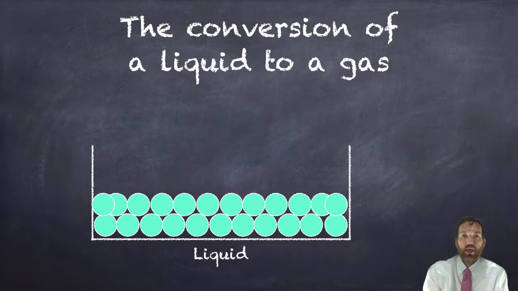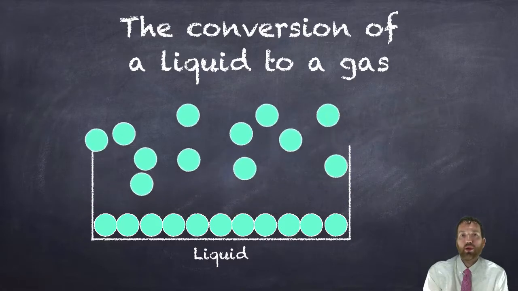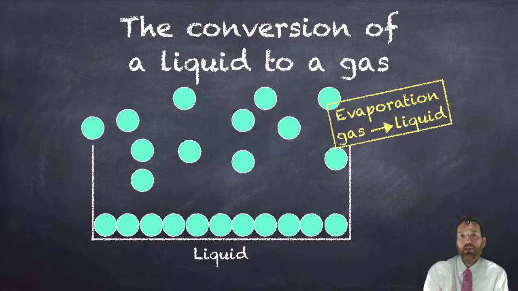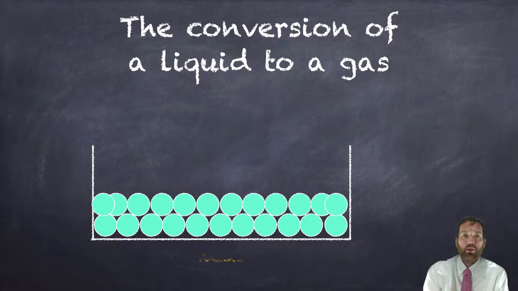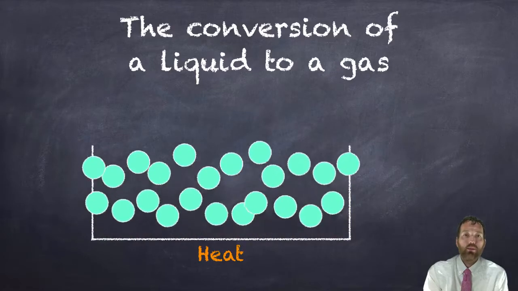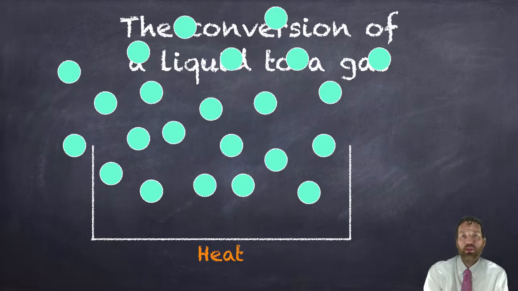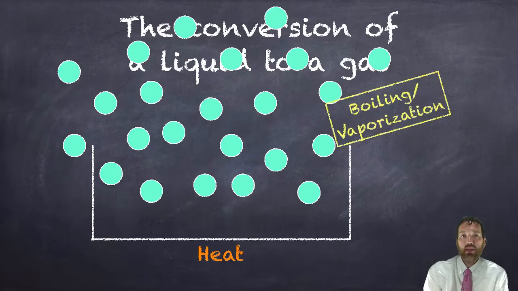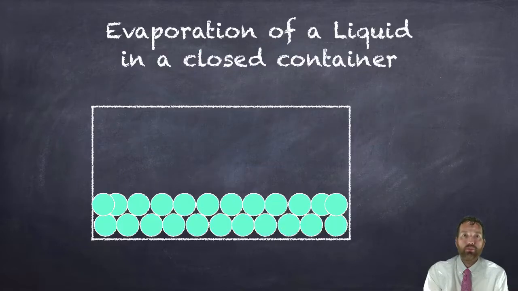Liquids can turn into a gas two different ways. If we had a little container filled with liquid and we just let it sit out, the natural ambient temperature and the sunlight would hit it, and eventually some of those particles would gain enough kinetic energy and escape into the gaseous state. We would call that process evaporation. But if I added heat to the liquid particles and they gained enough kinetic energy to overcome those intermolecular forces, maybe they would all escape, or eventually they would all escape.